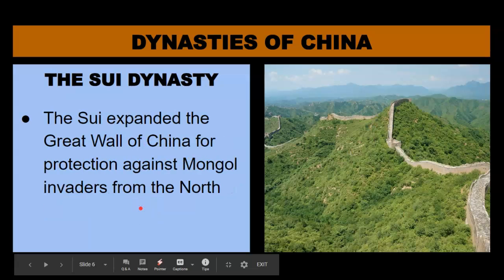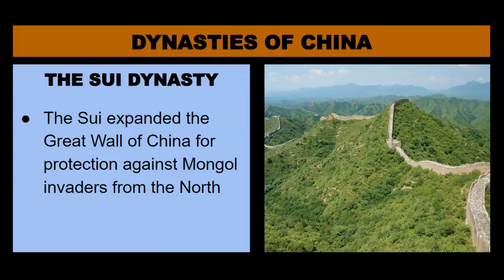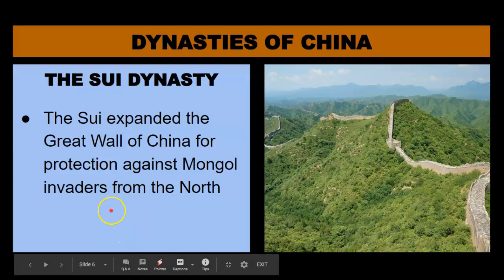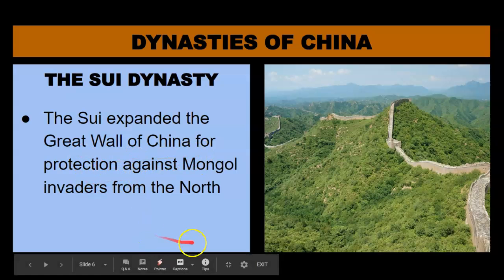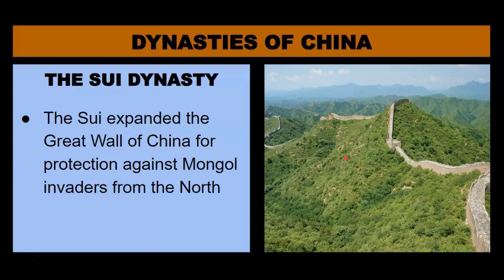Now, the Sui's achievements were pretty important. One that we're going to discuss today, and you'll see more when you read about the Sui in your weekly activity, was that they expanded the Great Wall of China for protection against Mongol invaders from the north. You guys remember, hopefully, that you took grade 6 world history, ancient civilizations. You completed an entire unit on China, and you learned about when the Great Wall was first being built.